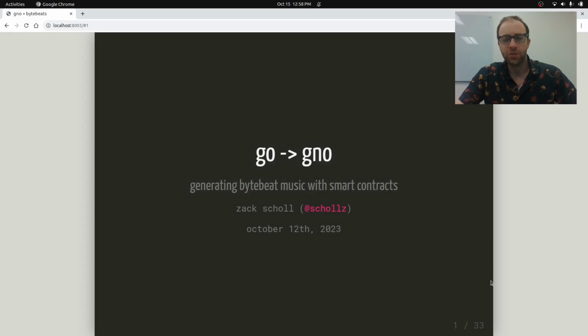Hi, my name is Zack Scholl, and today I'm going to be talking about Gno, an interpreted language that is a lot like Go that you can use to write smart contracts. And the application today I'm going to talk about is generating ByteBeat music with smart contracts.